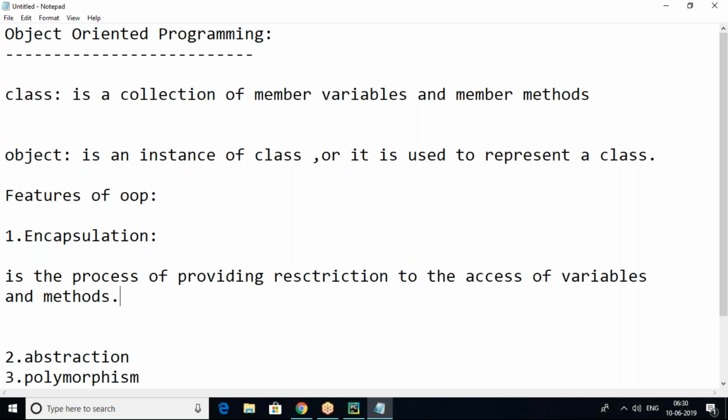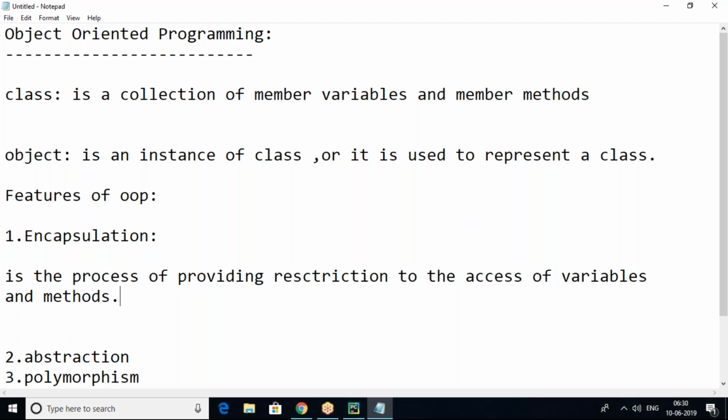We have variables and methods in the class, but we have to provide restriction to the access for security purposes. For example, I have a class in which public variables and public methods are there.